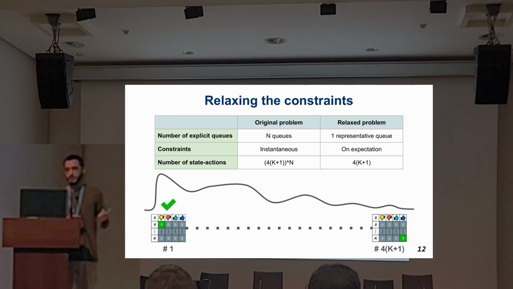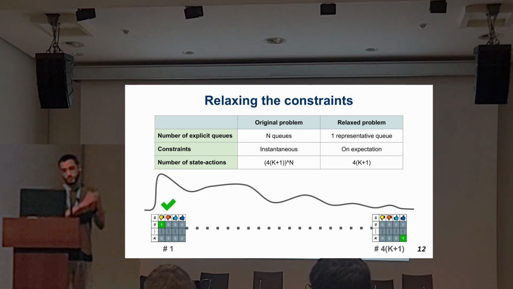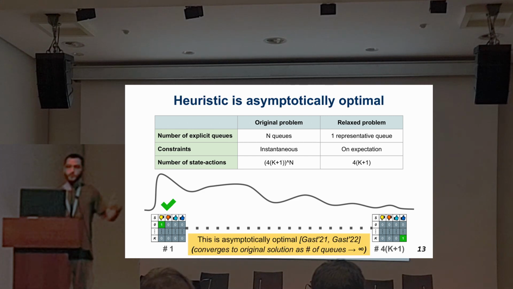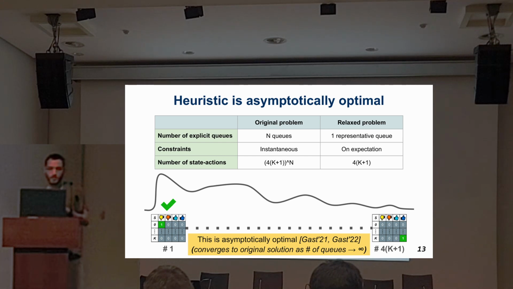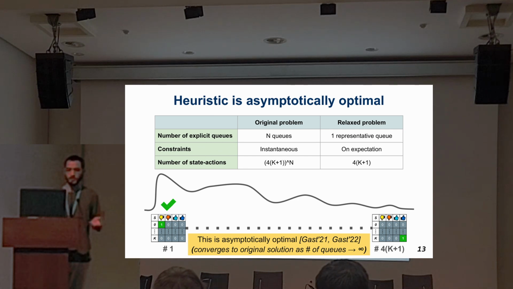But we have a trade-off here. Since the constraints in the original model are instantaneous, the invalid cases can never happen. Here we have the constraints only in expectation, so we cannot exclude these invalid cases in this scenario. And I know what you're thinking: is this heuristic also a good representation of the original problem? It turns out that, from recent papers by Nicolas Gast et al., this heuristic is known to be asymptotically optimal, in the sense that it converges to the original solution as the number of queues grows to infinity.